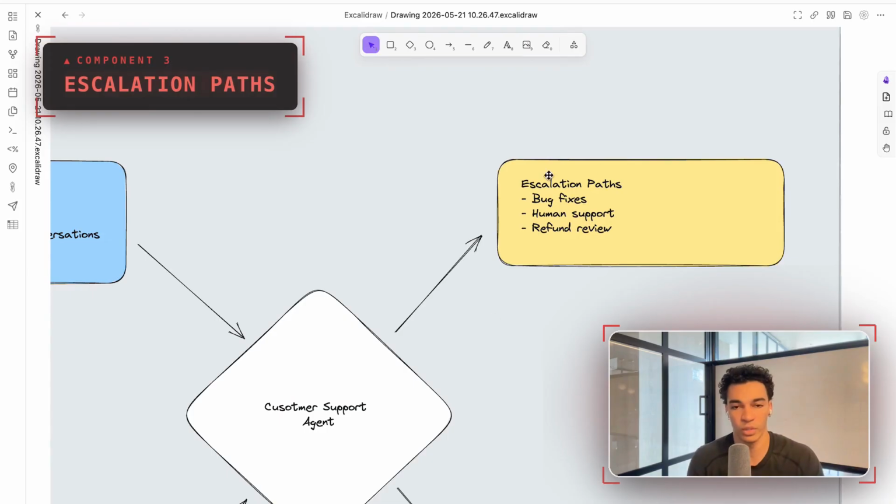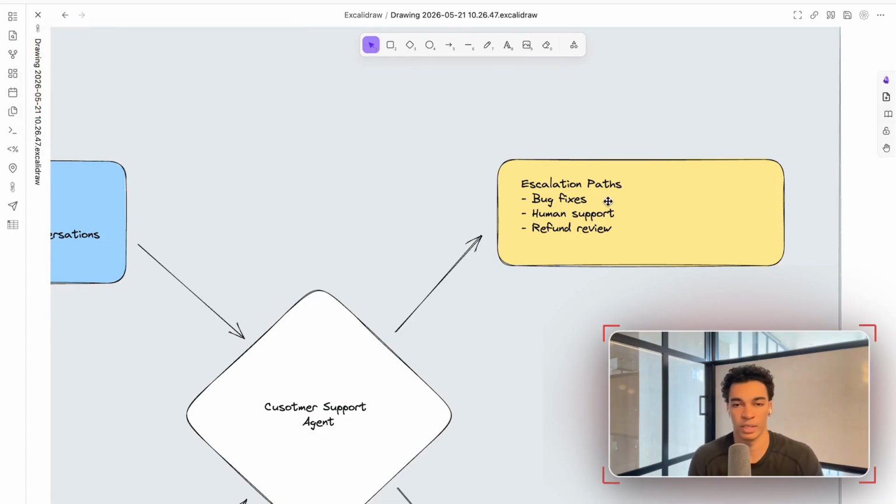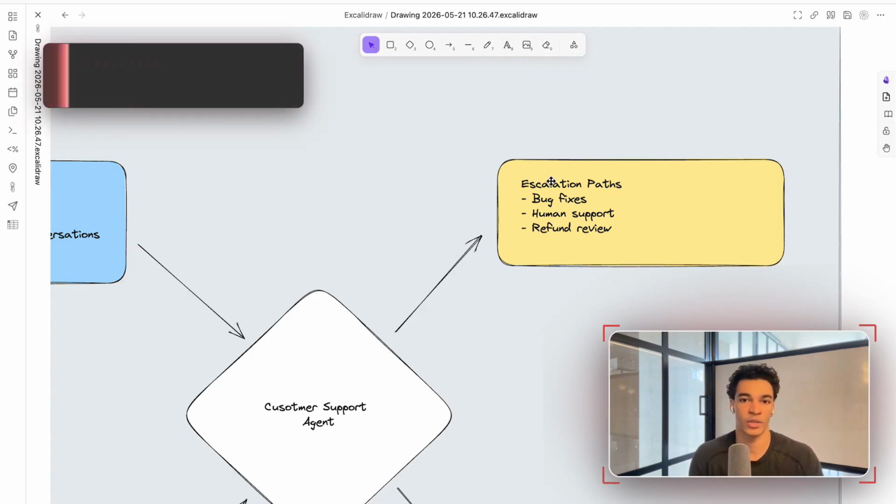So these are also tools, but I broke them out into their own section because these are really important here. These are what allow the customer support agent to alert you or some other system when it can't solve that problem on its own. So for example, in my system, a lot of times people are just reporting bugs that they're experiencing. Every time that happens, the customer support agent will report that bug, and that bug will get immediately passed to a coding agent that has all the context.